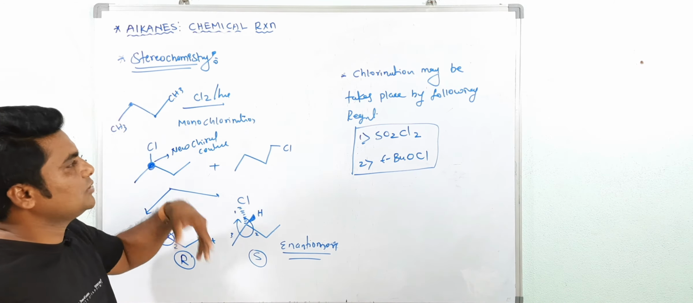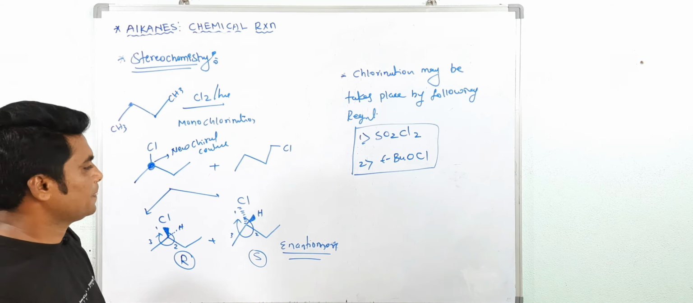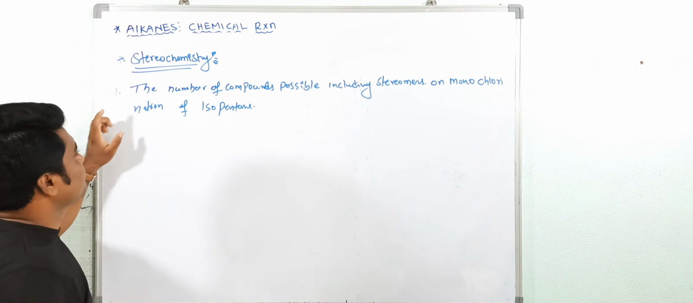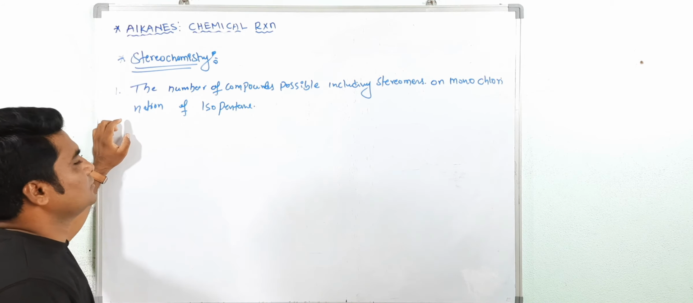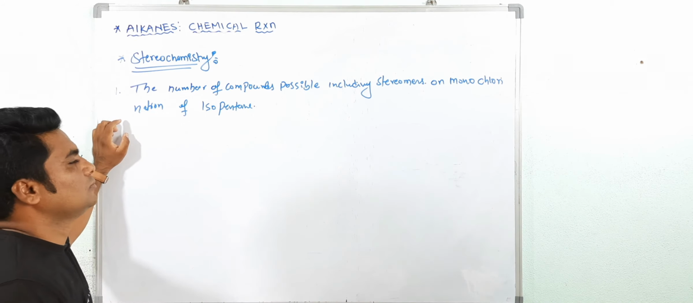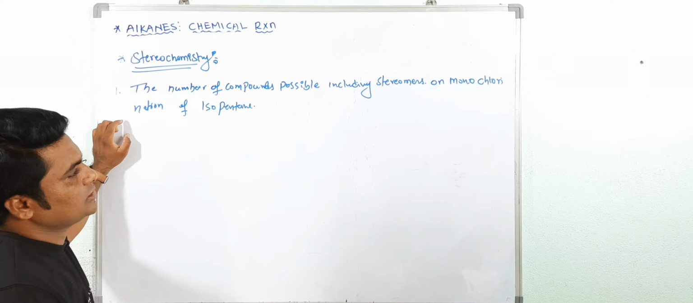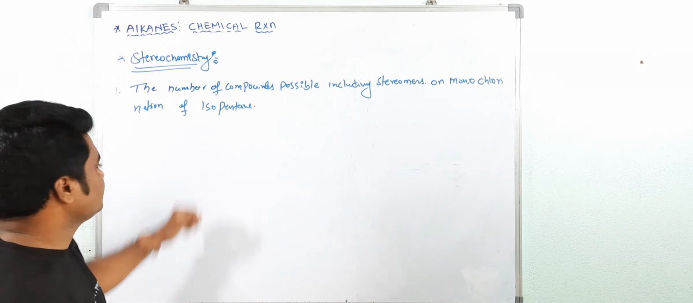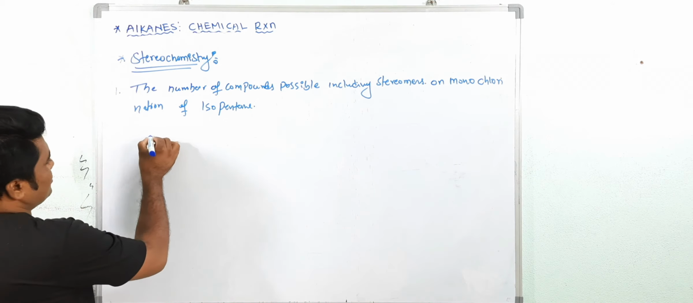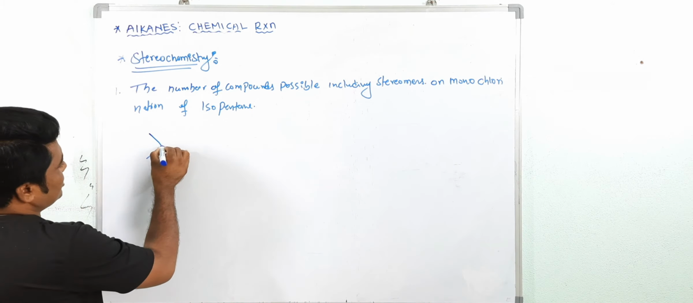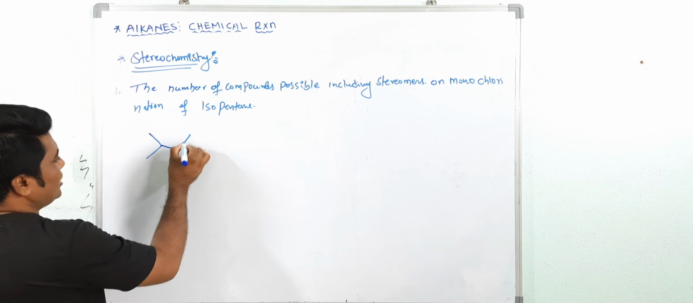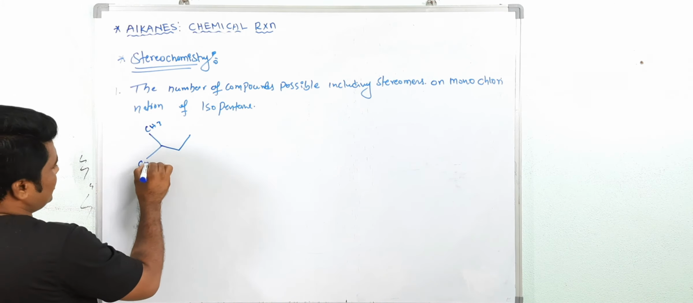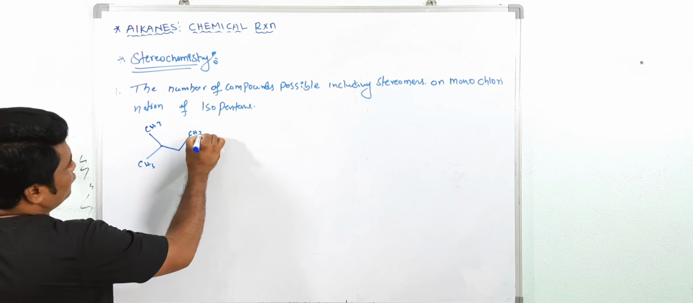Now based on this concept, we will discuss the question. The number of compounds possible including stereomers on monochlorination of isopentane. See, what is the structure of isopentane? So this is the isopentane. 1, 2, 3, 4, 5. This is iso group. CH3. Now CH3. Now CH3.